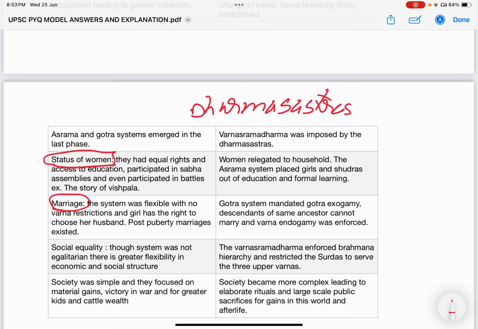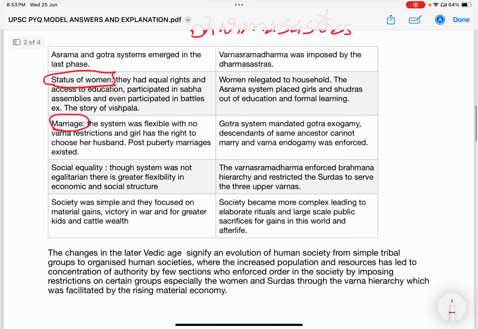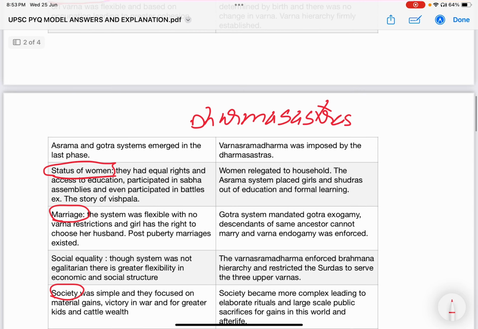We will be discussing social equality, and also the perspectives of the society, how they perceived themselves. Were they materialistic? Were they more philosophical, or what is their perspective towards life? All these aspects will be discussed in the social change.